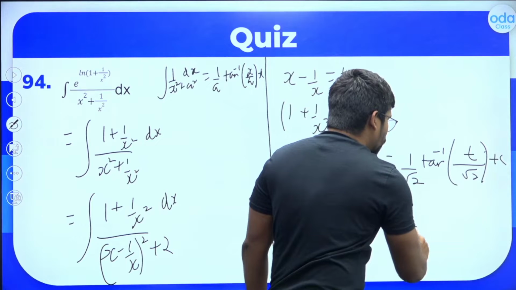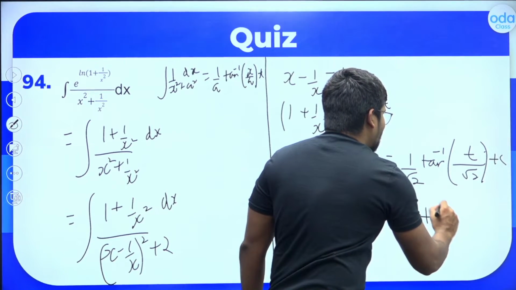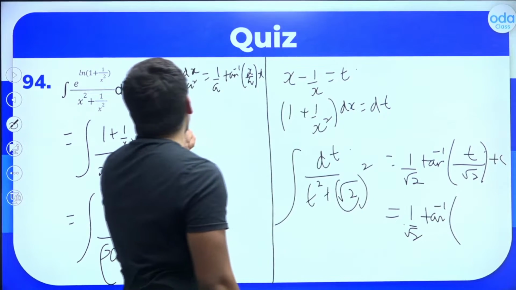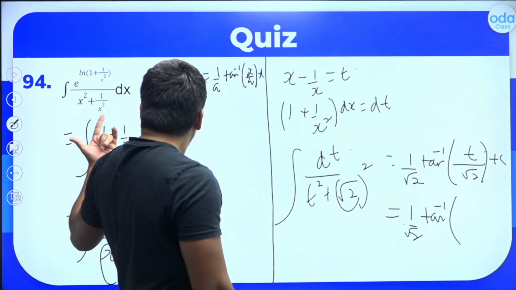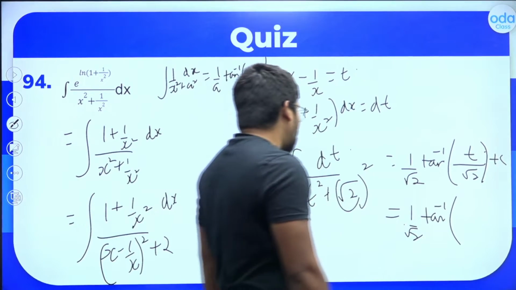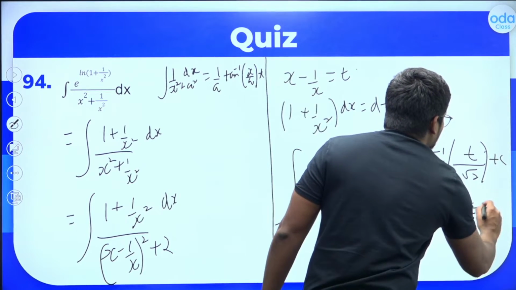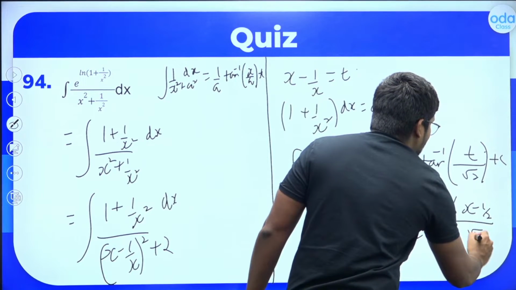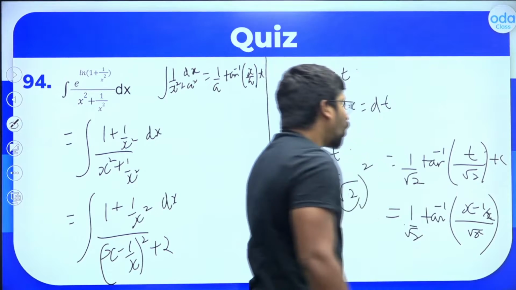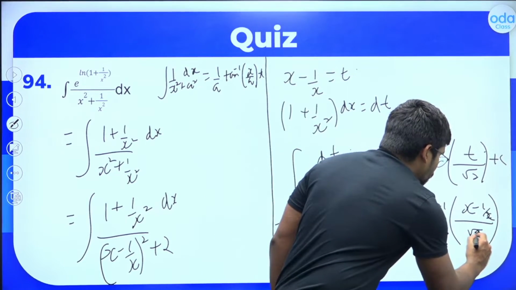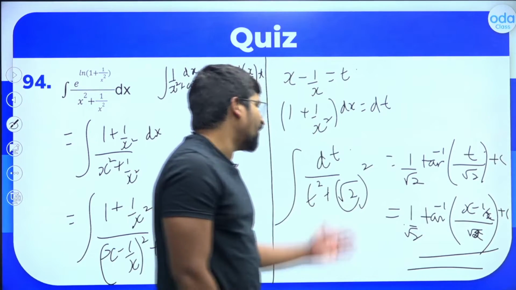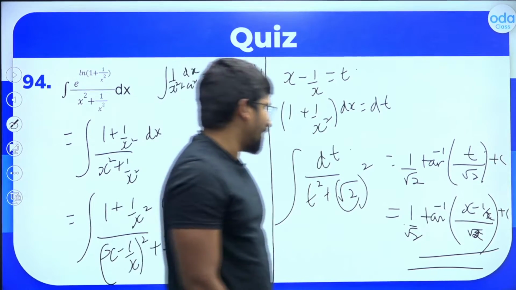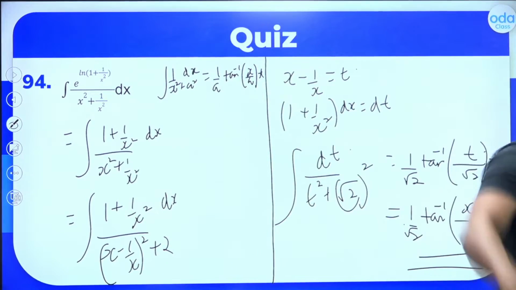What was our t? x minus 1 by x. So the answer is 1 by root 2 times tan inverse of x minus 1 by x, the whole divided by root 2, plus c.